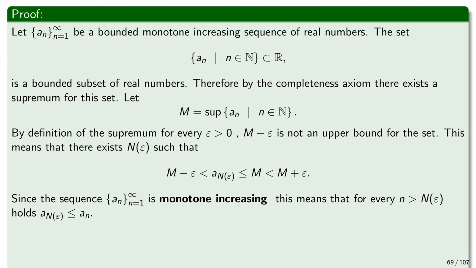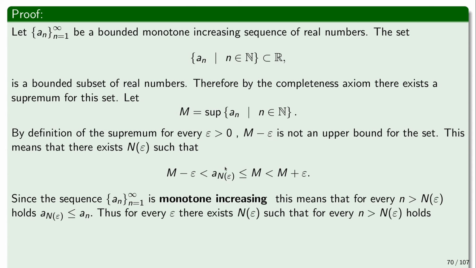So since this sequence, by assumption, is monotone increasing, this means that for every n that is greater than n of epsilon, a_n(epsilon) is going to be smaller or equal than a_n, right? Because the next element is going to be bigger, and every element here with bigger index is going to be bigger than that. So now what we have is that for every epsilon, we have shown there exists n of epsilon such that for every n that is greater than n of epsilon the following holds.